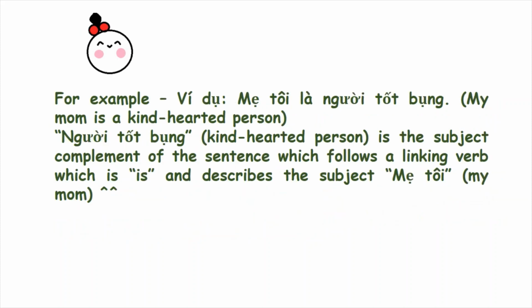For example, ví dụ, mẹ tôi là người tốt bụng. My mom is a kind-hearted person. Người tốt bụng, kind-hearted person, is the subject complement of the sentence, which follows the linking verb, which is and describes the subject mẹ tôi, my mom.